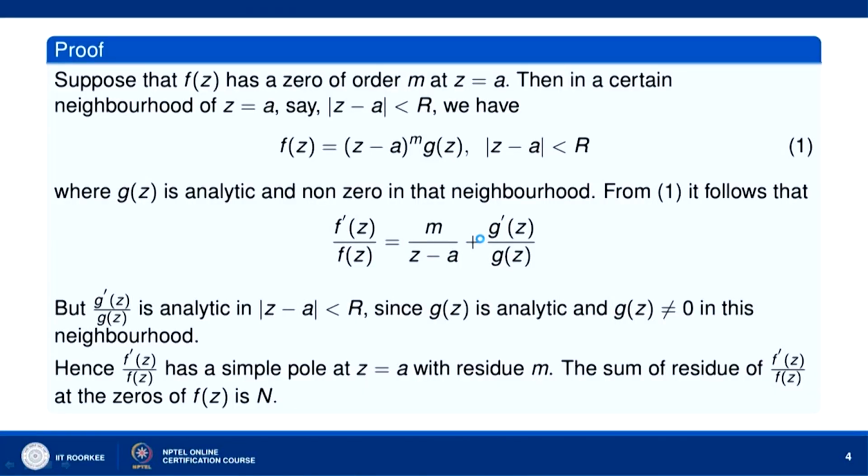Now, let us prove this. Suppose that f z has a zero of order m at z equal to a. Then in a certain neighborhood of z equal to a, say mod of z minus a less than r, we can write f z as z minus a to the power m into g z, where g z is an analytic function in the neighborhood mod of z minus a less than r, and g z does not become 0 at z equal to a, that is g a is non-zero.